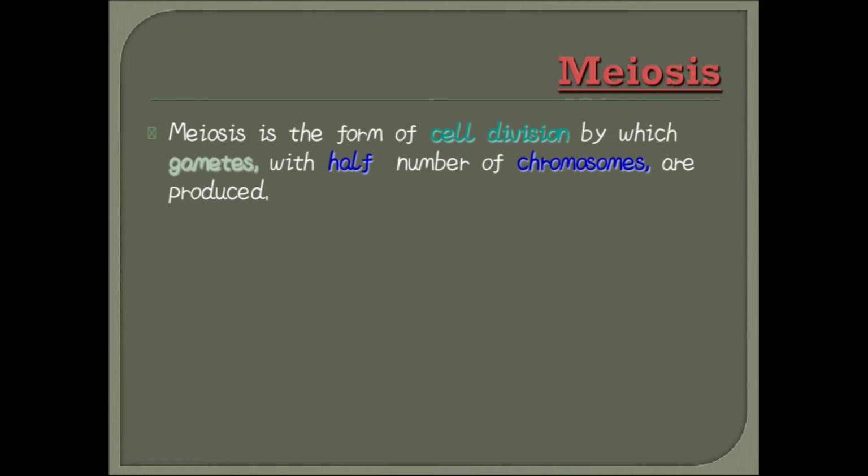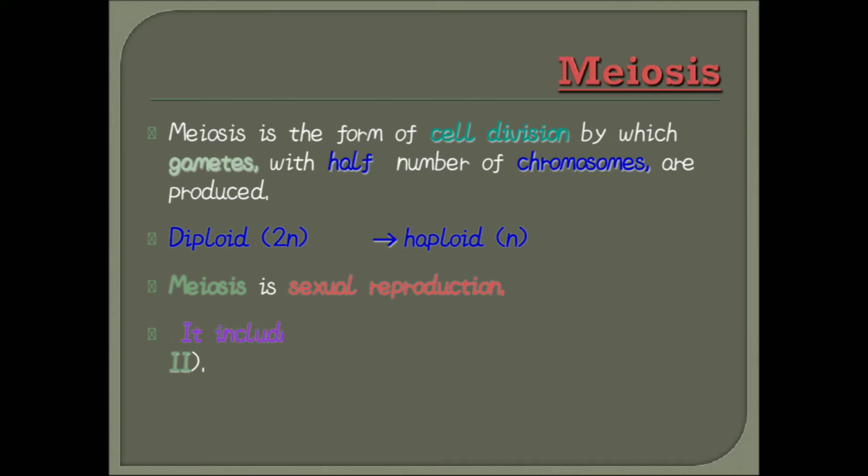Meiosis is the form of cell division by which gametes are produced with half the number of chromosomes. Here a diploid, that means 2n, cell produces haploid chromosome number in meiosis, or meiotic cell division. Meiosis is a part of sexual reproduction. Meiotic cell division occurs only in sexual reproduction. It produces half the number of chromosomes.